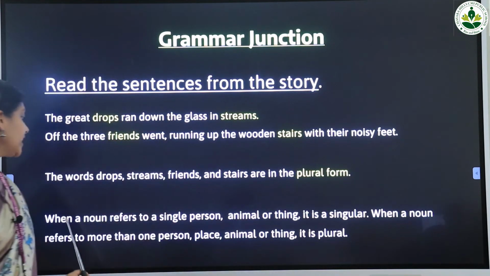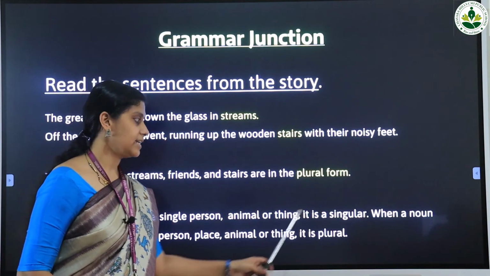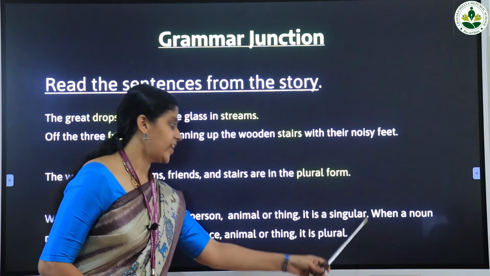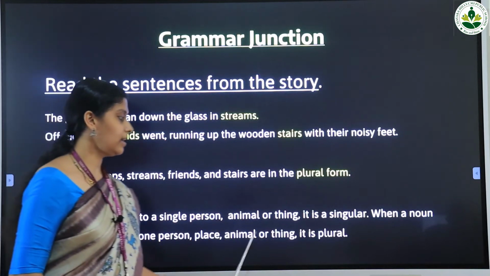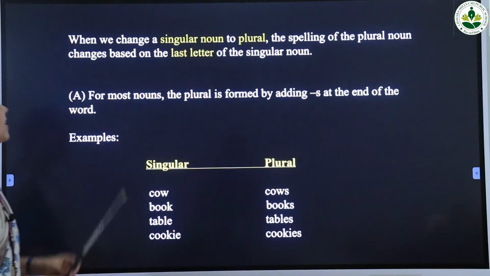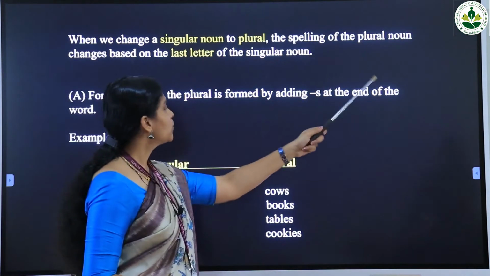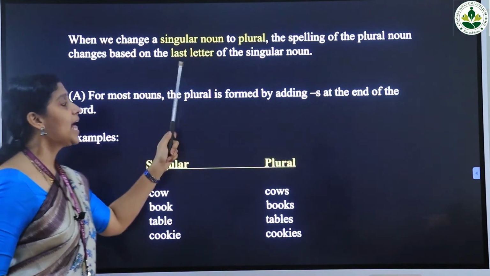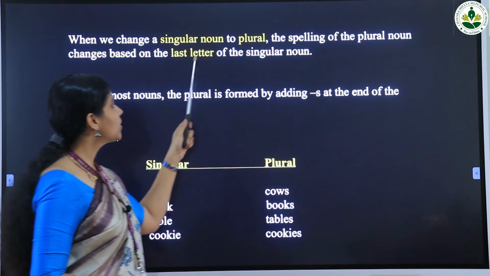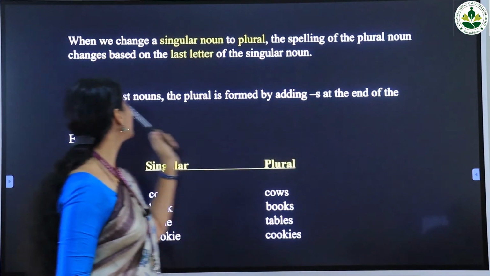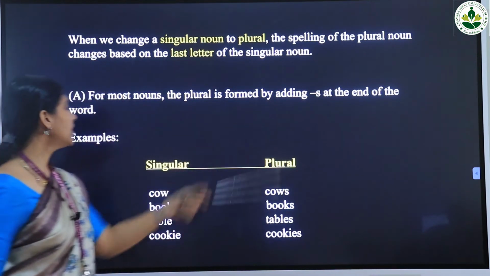When we change a singular noun to plural, the spelling of the plural noun changes based on the last letter of the singular noun.